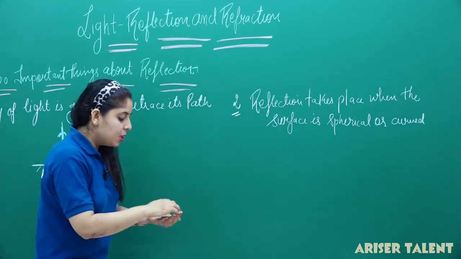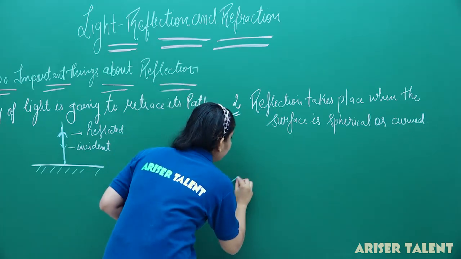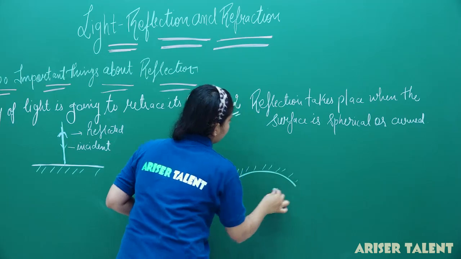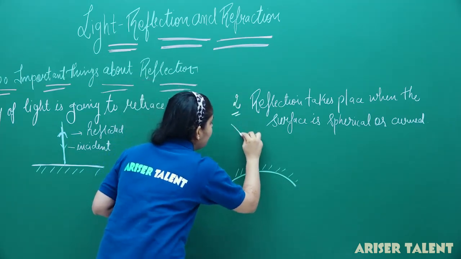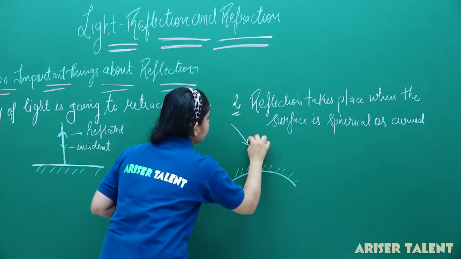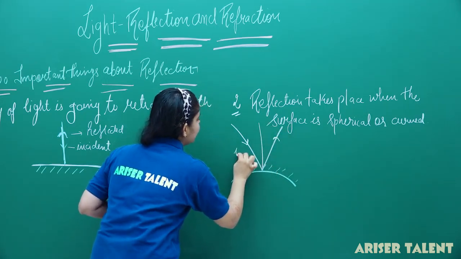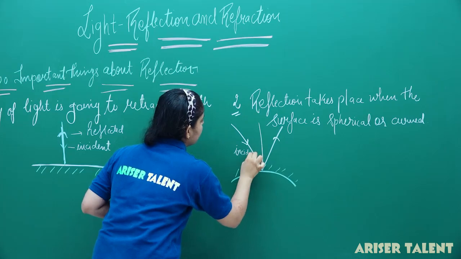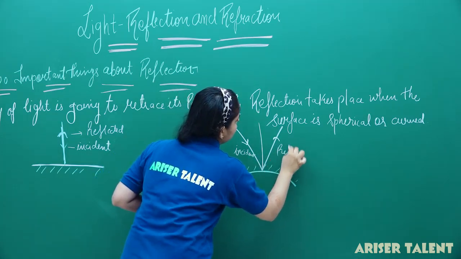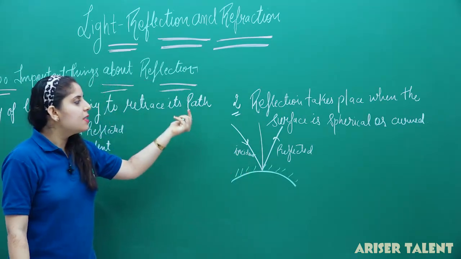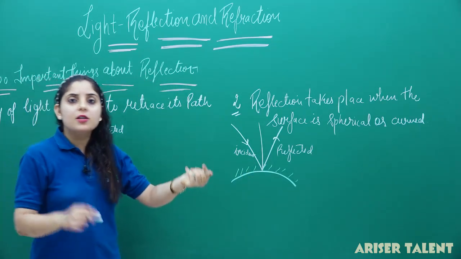So, if I am drawing any curved surface here, what will happen? A ray of light incident on it will reflect back, and this will be our normal. So this is our incident ray and this will be our reflected ray. So you can see that the surface you have taken is either curved or spherical.